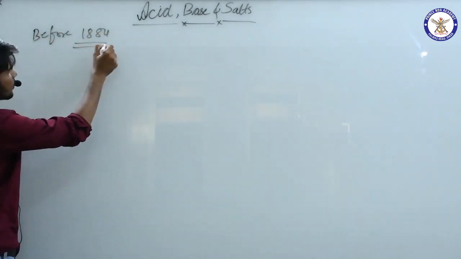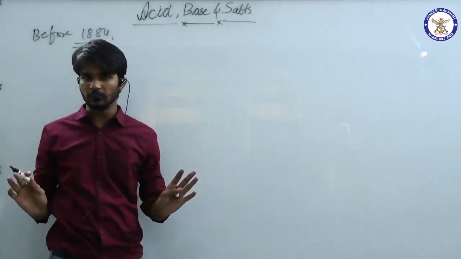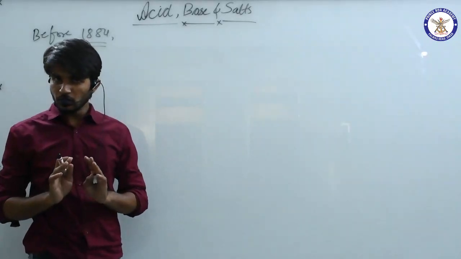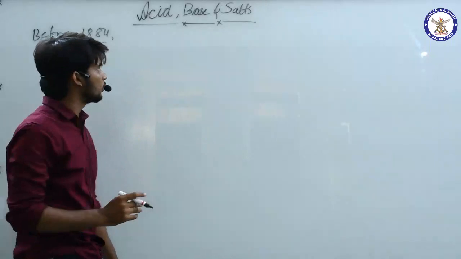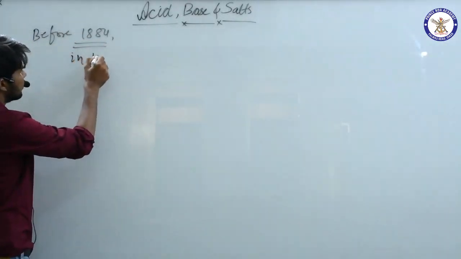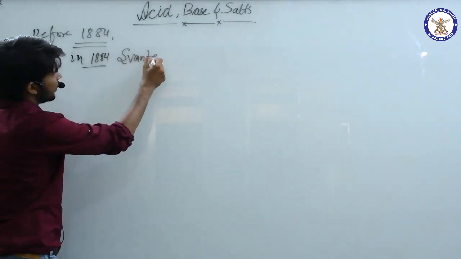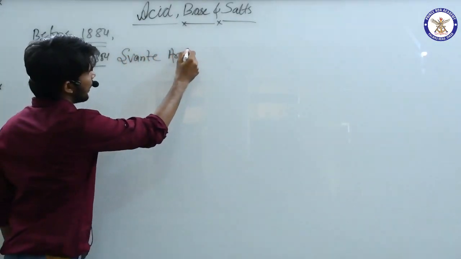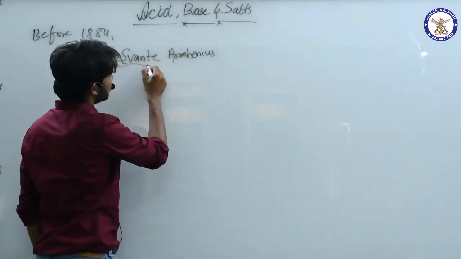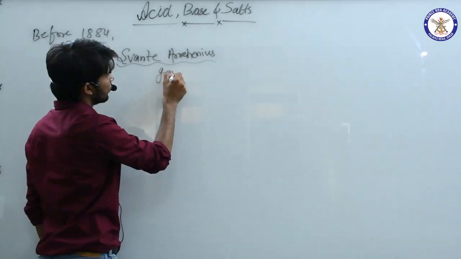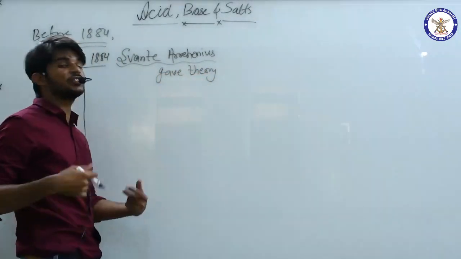See, before 1884 there was no theory about acid and base. People did not know what is acid and what is base. Then in 1884 a scientist, Svante Arrhenius, gave the theory of acid and base.